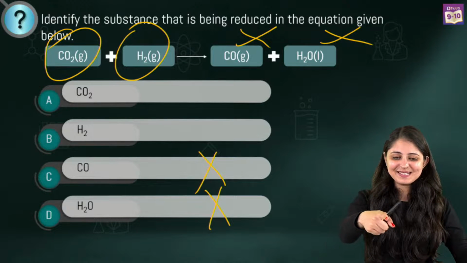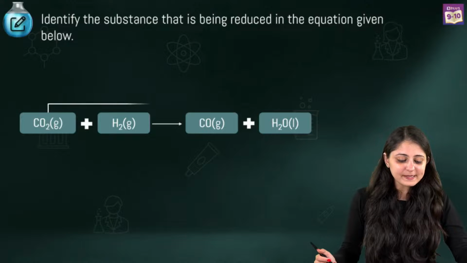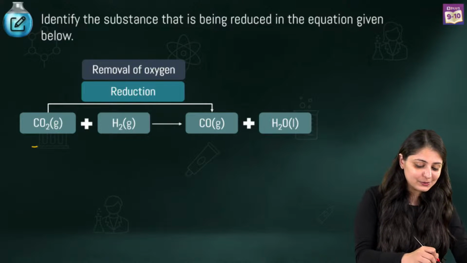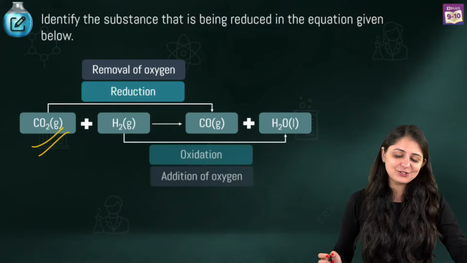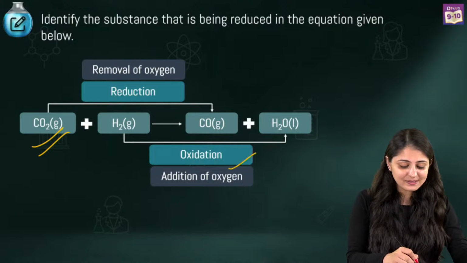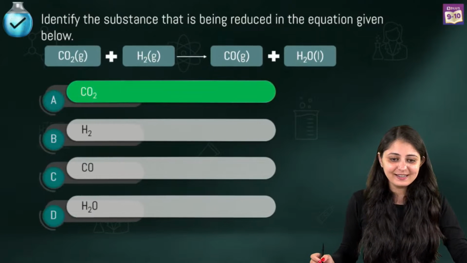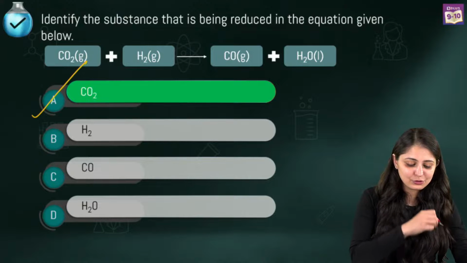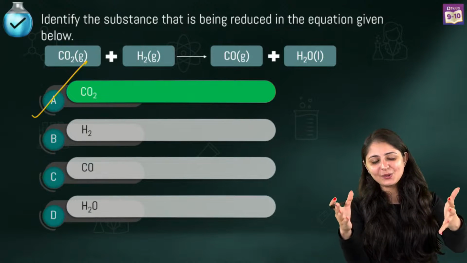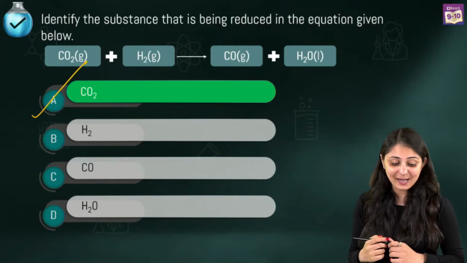Now I can see everybody's landing on the correct answer. So let's discuss this. So CO2 is in a way losing oxygen. It's getting reduced. So you know which substance is getting reduced, right? And H2 is of course gaining oxygen. It's the substance that's oxidized. Oxidation is taking place. So the correct answer is option A, CO2. Awesome! So good to see that you have solved this. For some reason you were mentioning carbon. I hope that doubt is absolutely clear.